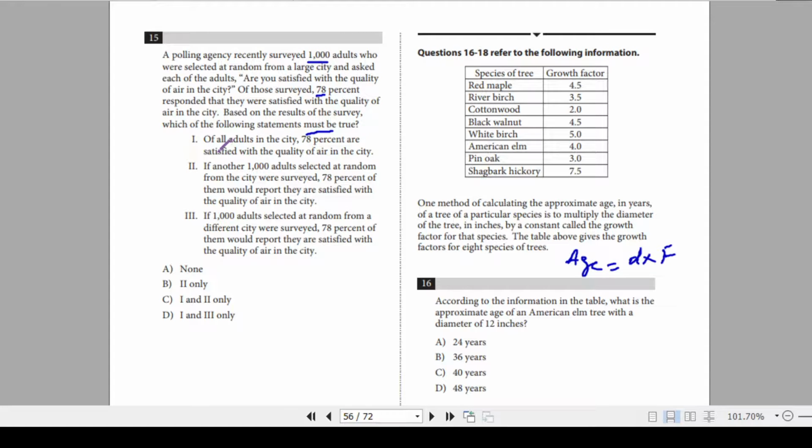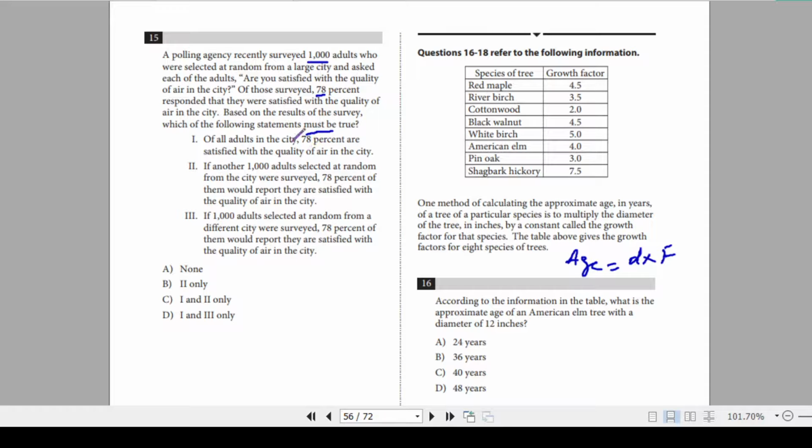So the first option is, of all adults in the city, 78% are satisfied with the quality of air in the city. What do you think? You chose 1,000 adults, but the city can have a million, it can have thousands, there can be 100,000 people. So just out of these 1,000, 78% said that they are satisfied. But it doesn't mean that if you choose all the adults of the city, 78% must be satisfied.